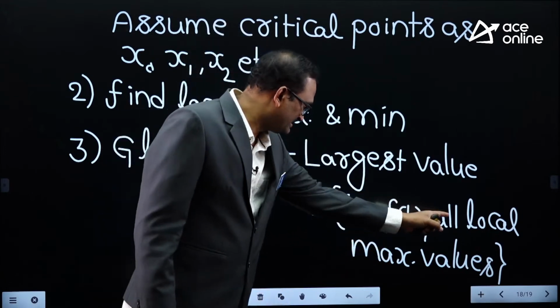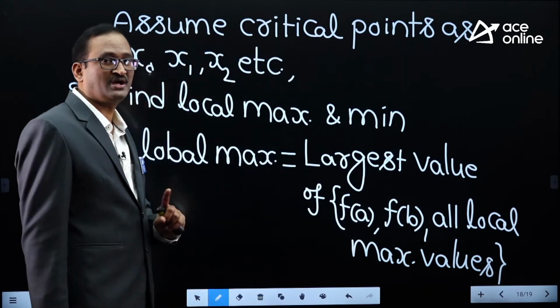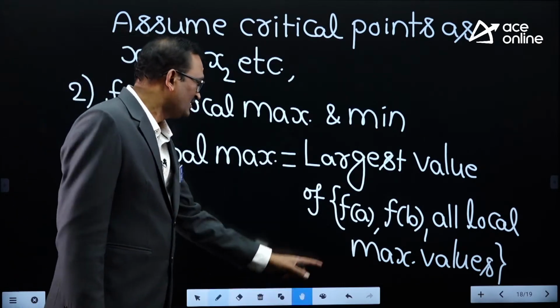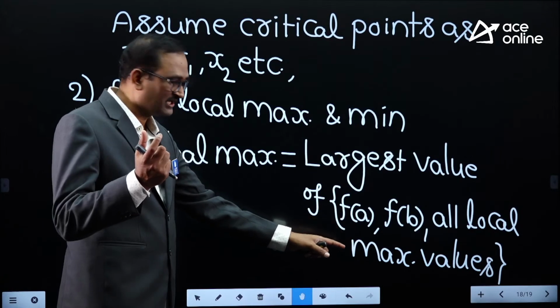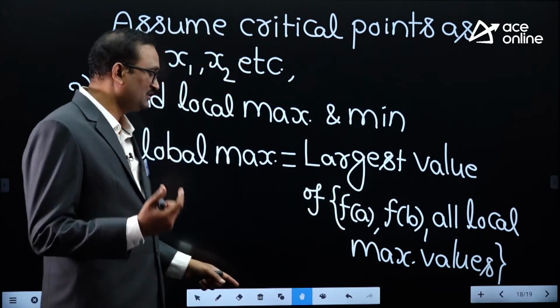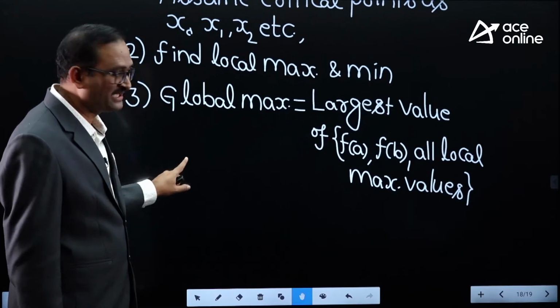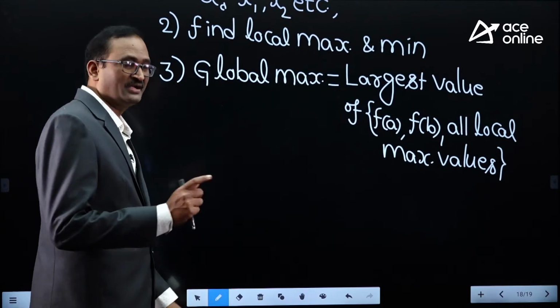Among all these, the largest is the global maximum, the smallest is the global minimum. So you will get some value for f of a, some value for f of b, and values for all local maxima. Among all these, the biggest is the global maximum, the smallest is the global minimum.